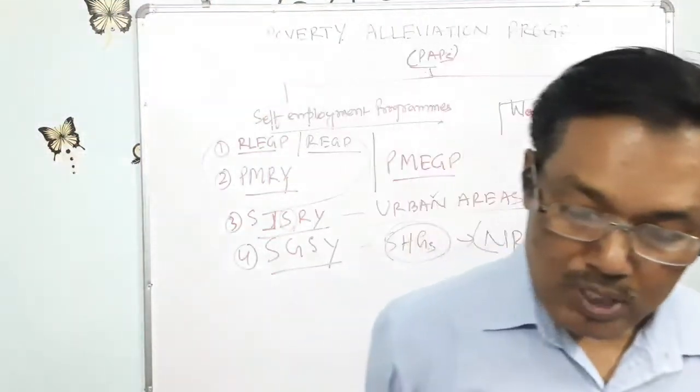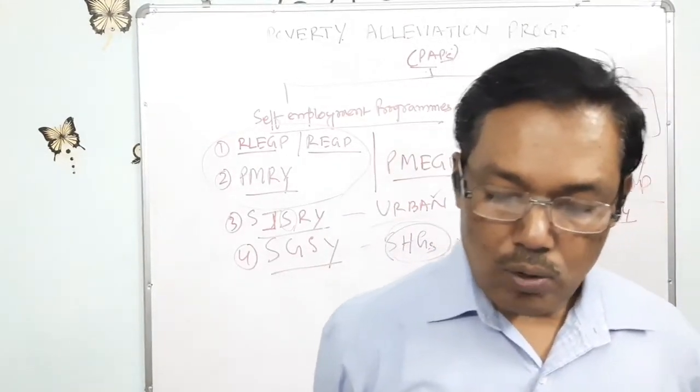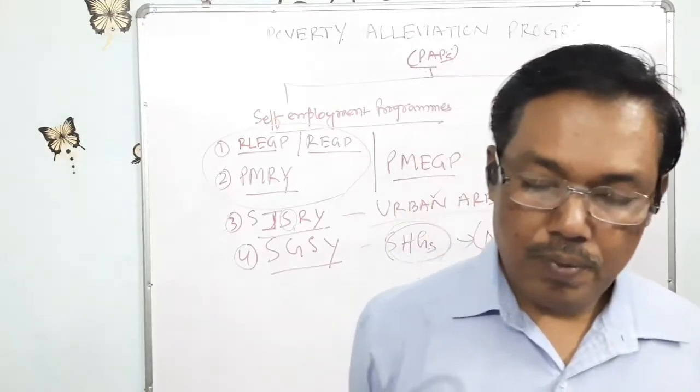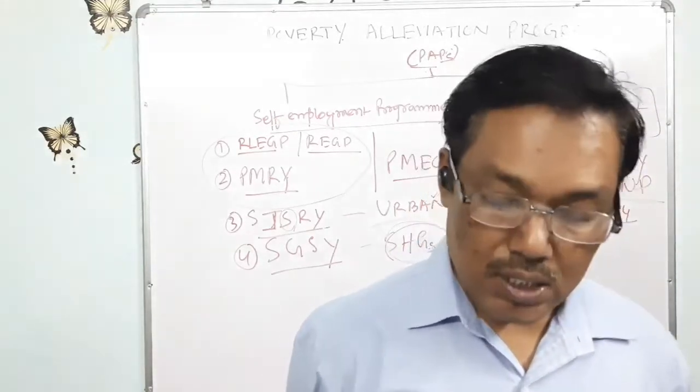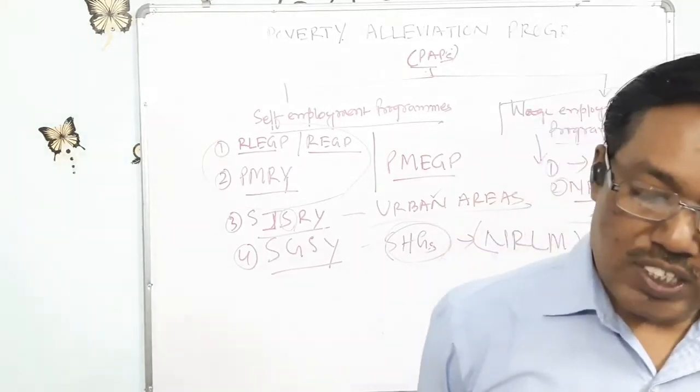That program aims at implementing in backward districts and providing additional resources.